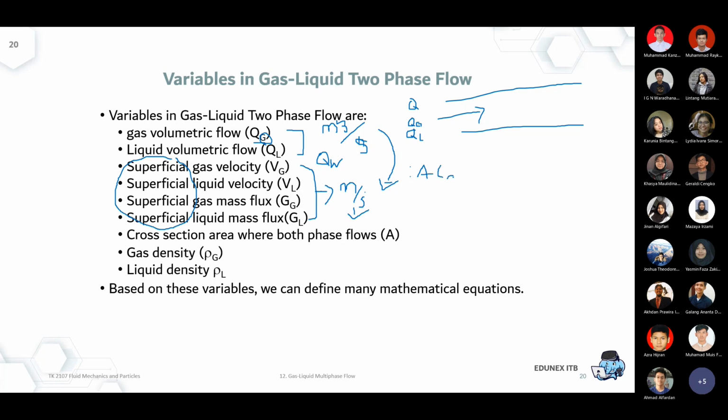You have to divide by square meter, then you get your velocity. Divided by area, and the area for a cylindrical pipeline would be pi d square per 4.